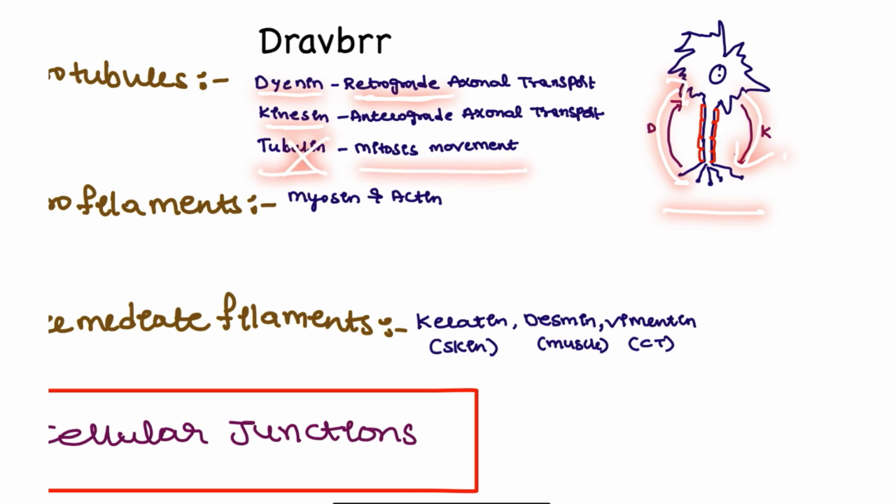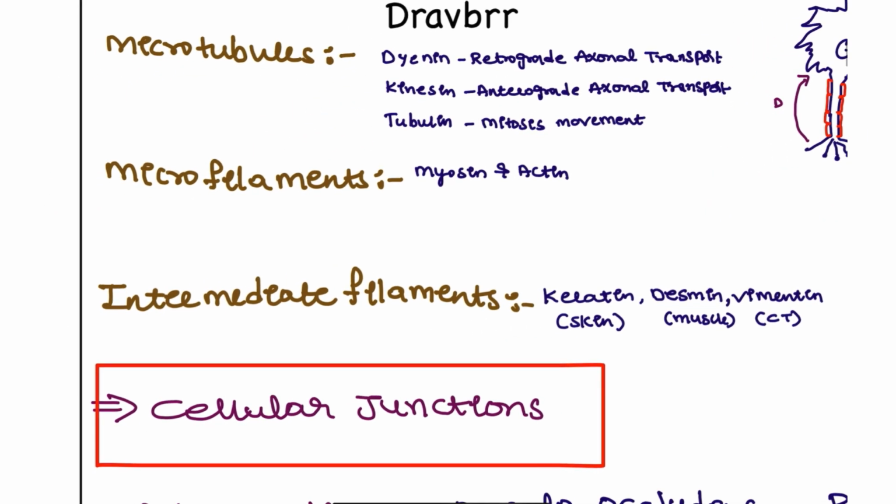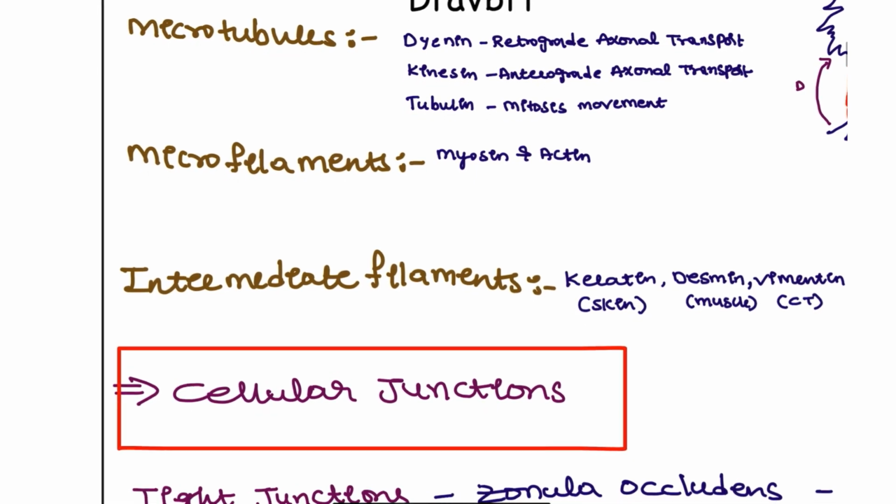So if you want to stop the tubulin, you make anti-tubulin drugs, such as whichever we are using in chemotherapy. They all are going to inhibit the tubulin action, so there won't be mitosis. So this is how anti-tumor drugs work, such as vincristine, all these drugs.